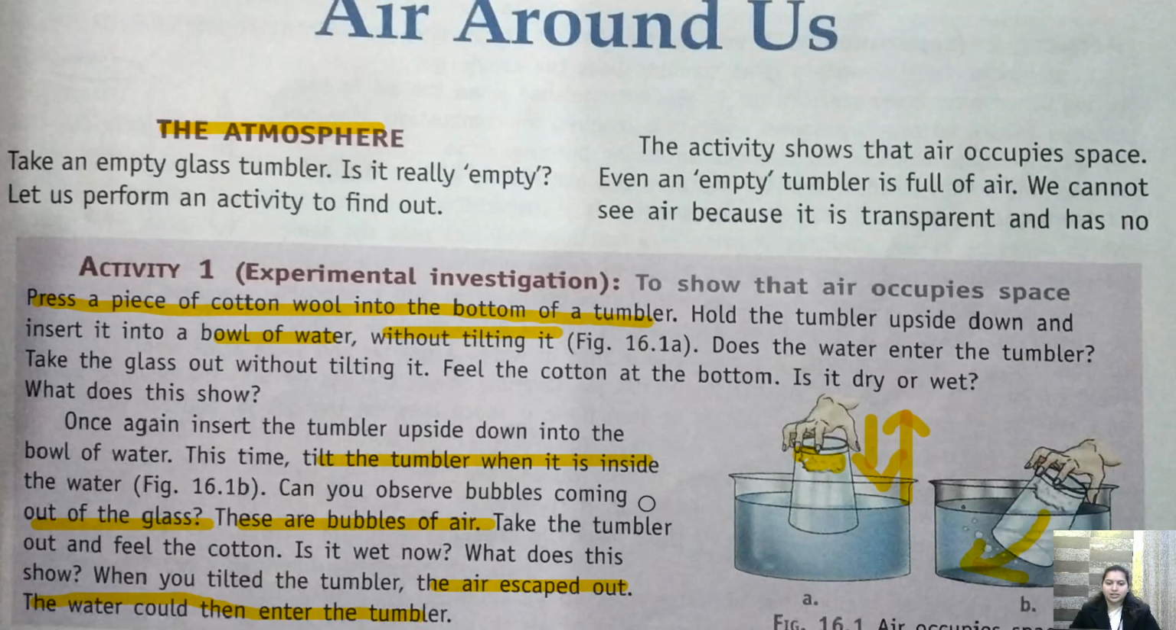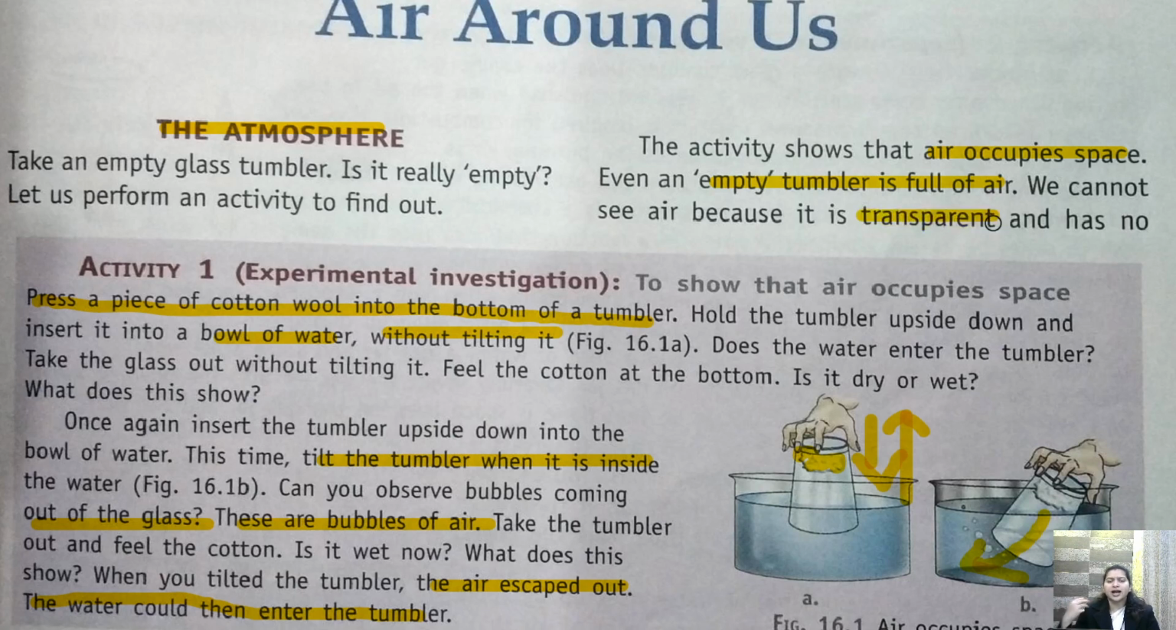I hope this is clear, children. So if we are having an empty tumbler, it is not empty. It is full of air. Okay. So the activity shows that air occupies space. Even an empty tumbler is full of air. We cannot see air because it is transparent. We cannot see air, isn't it?